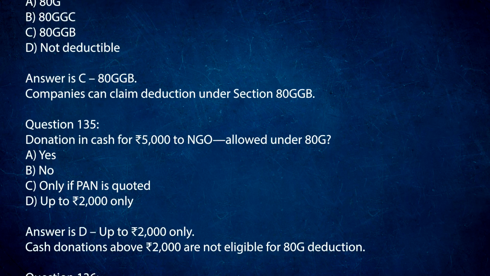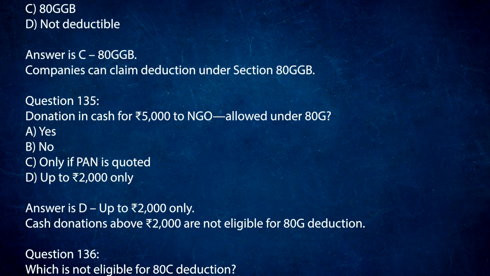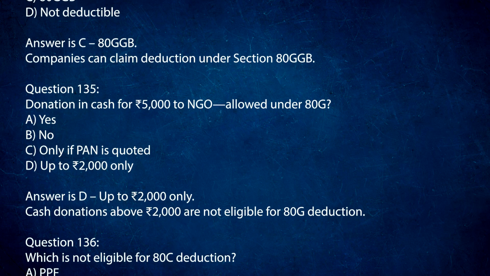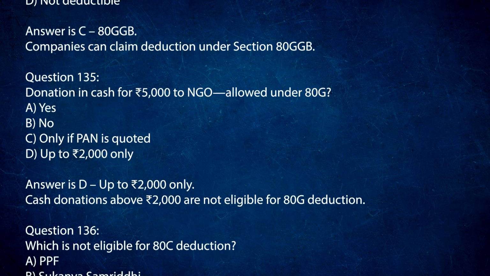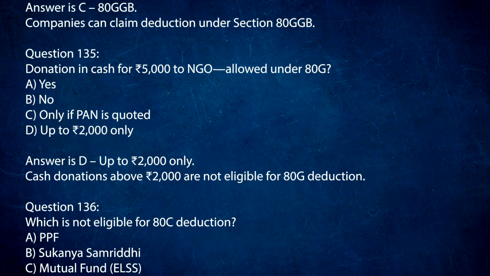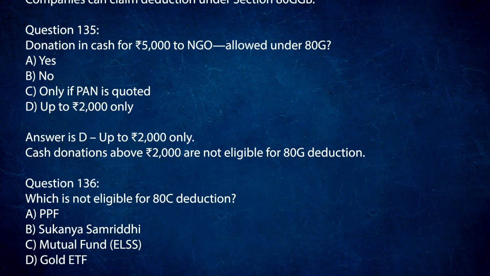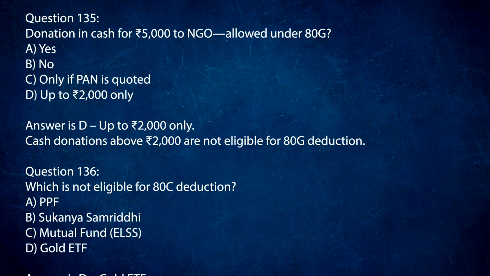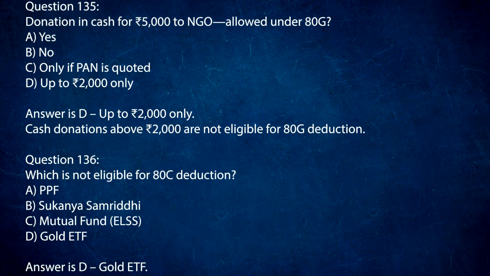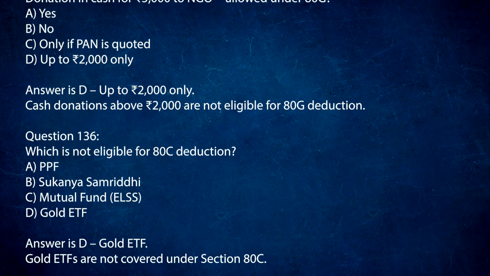Question 135. Donation in cash of 5,000 rupees to an NGO allowed under 80G? A. Yes. B. No. C. Only if PAN is quoted. D. Up to 2,000 rupees only. Answer is D. Up to 2,000 rupees only. Cash donations above 2,000 rupees are not eligible for 80G deduction.